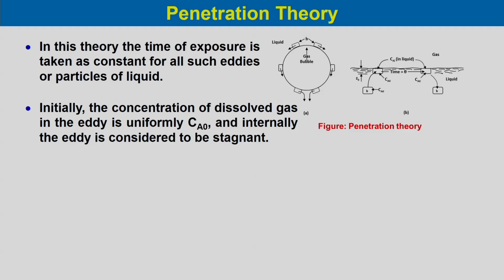Initially, the concentration of the dissolved gas in the eddy is uniformly Ca0. So, at initial conditions, the concentration of the dissolved gas is Ca0, and it is the same in this case as well. Internally, the eddy is considered to be stagnant.